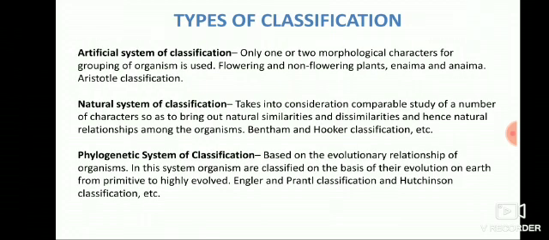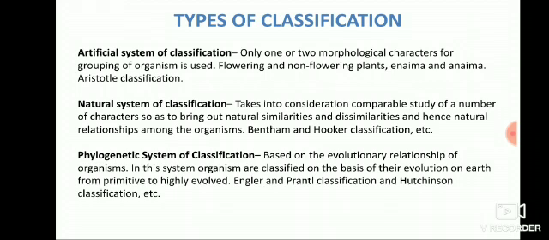So, coming to the types of classification. What are the types of classification? They are divided into three types. They are the artificial system of classification. Only one or two morphological characters are used here for grouping of organisms. Flowering and non-flowering plants, Enaima and Anaima, is the Aristotle classification. So, the artificial system of classification is the Aristotle system of classification, which was done in the earlier days.